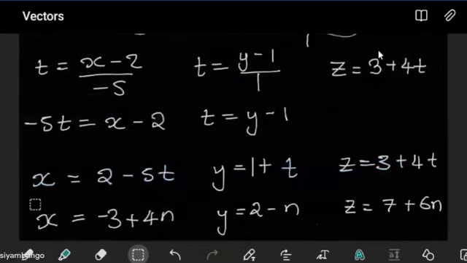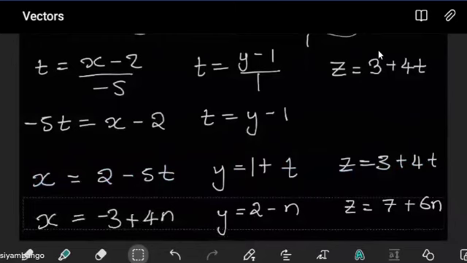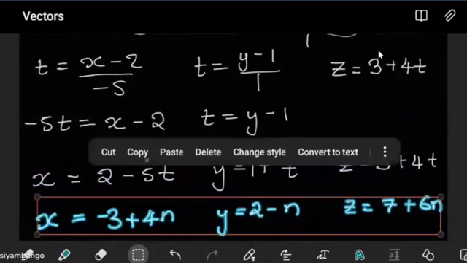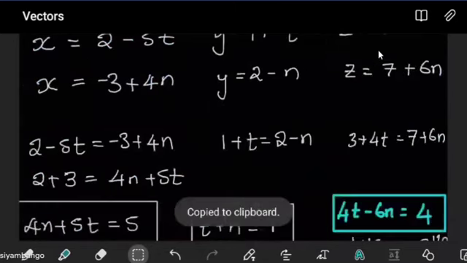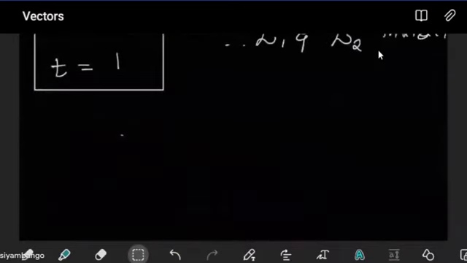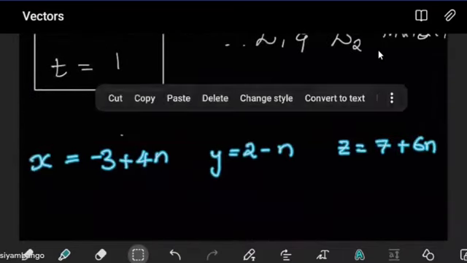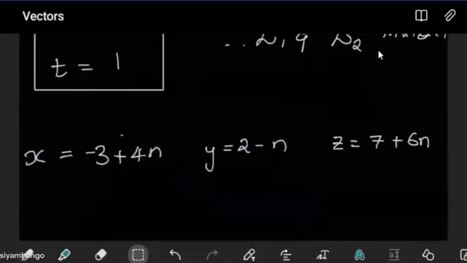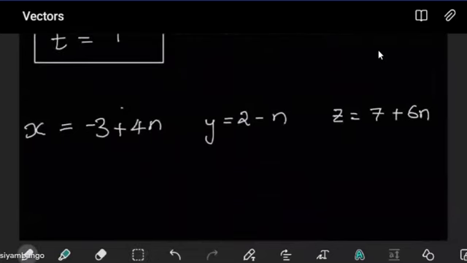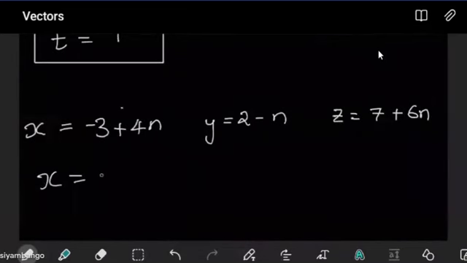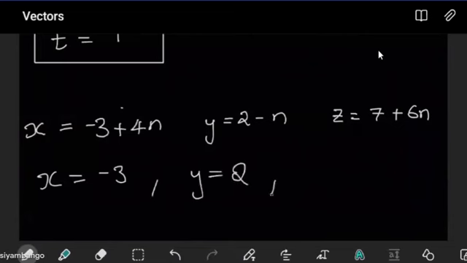Let's pick the one for n, which is simpler since n is 0. Regardless of the one you pick, you get the same results. So pick that, and then where there's n, substitute the value of n. So we saw n is 0. So when you put 0 where there's n, this is going to be minus 3. This is going to be y is equals to 2. And this is going to be z is equals to 7.